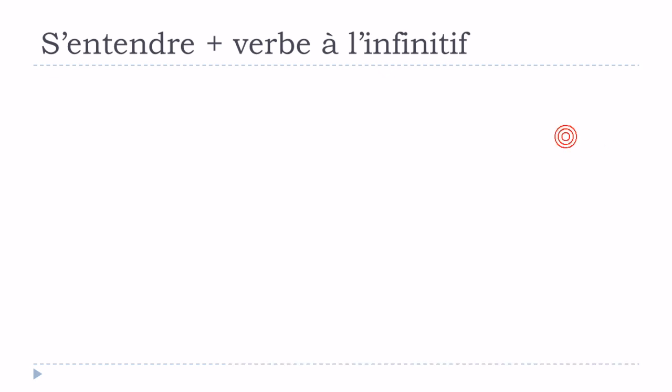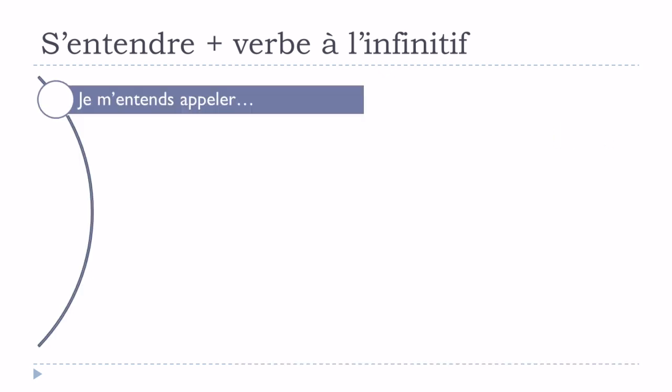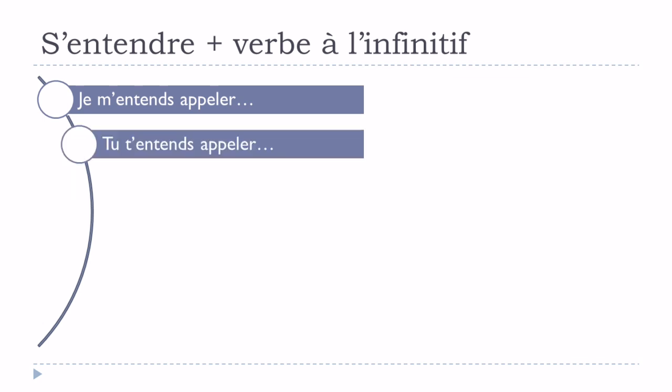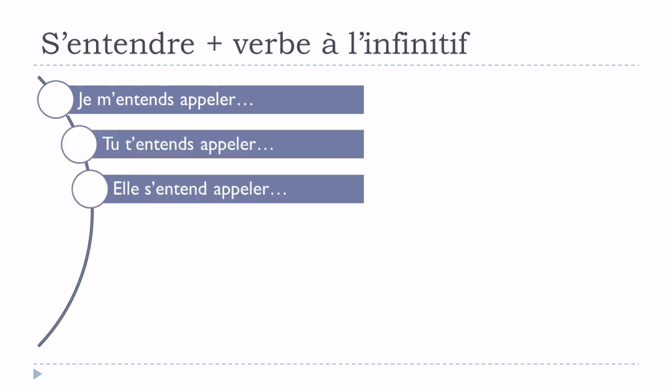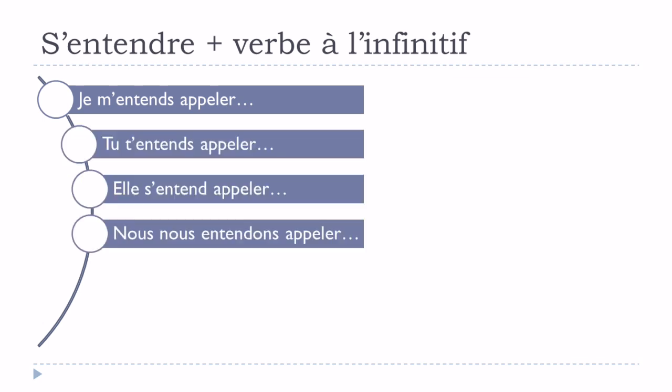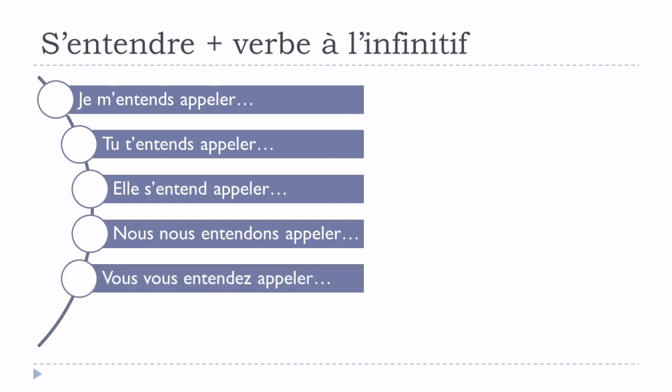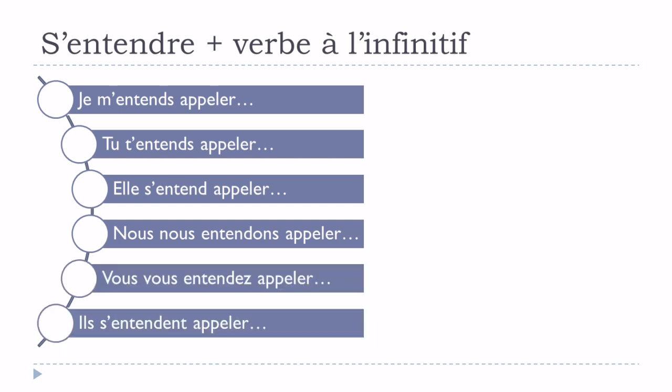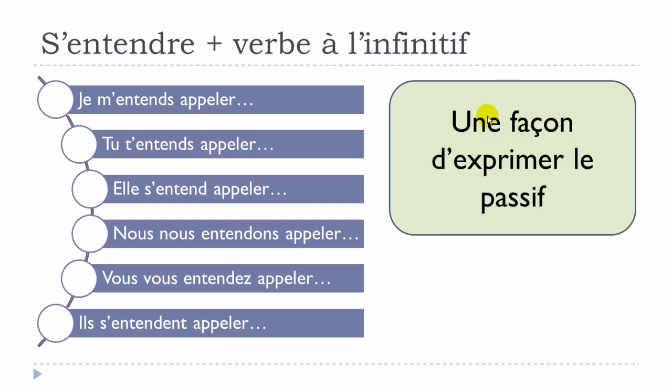Okay? So let's see now how you will conjugate that at the present form. Je m'entends appeler. Tu t'entends appeler. Elle s'entend appeler. Nous nous entendons appeler. Vous vous entendez appeler. Ils s'entendent appeler. Remember, it's a way to express the passive form. So it's actually quite simple. You only need to remember the conjugation of entendre at the present form.